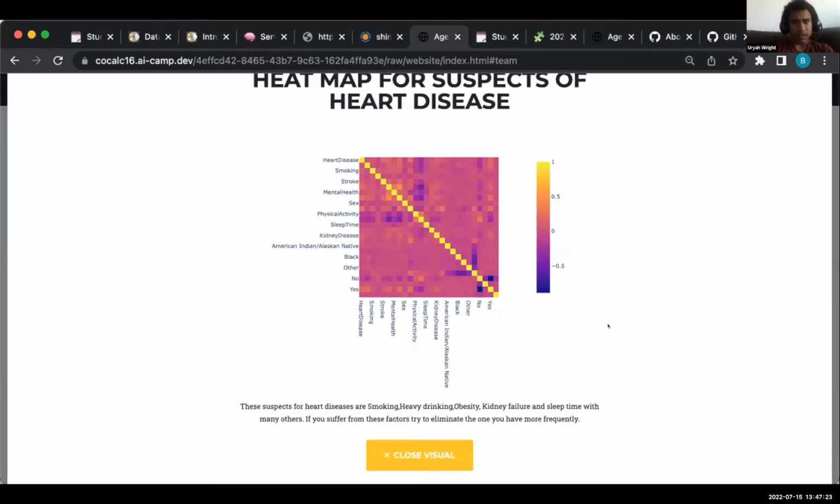Heat map for suspects of heart disease. These suspects for heart disease are smoking, heavy drinking, obesity, kidney failure, and sleep time, with many others. If you suffer from these factors, try to eliminate the one you have more frequently.